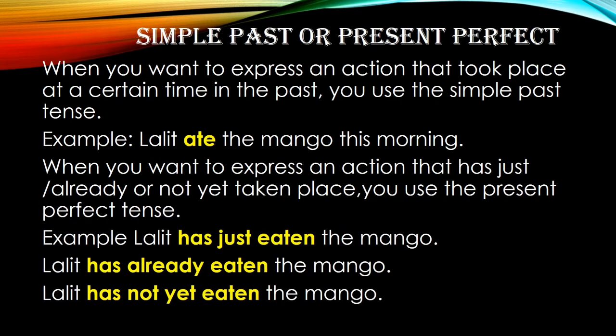When you want to express an action that has just, already, or not yet taken place, in that case you use the present perfect tense. For example, Lalit has just eaten the mango means the action has just been completed at this point of time. Lalit has already eaten the mango, again showing an action that has almost taken place. And Lalit has not yet eaten the mango means the action is yet to happen. So these are the cases where you can use the simple past or the present perfect.